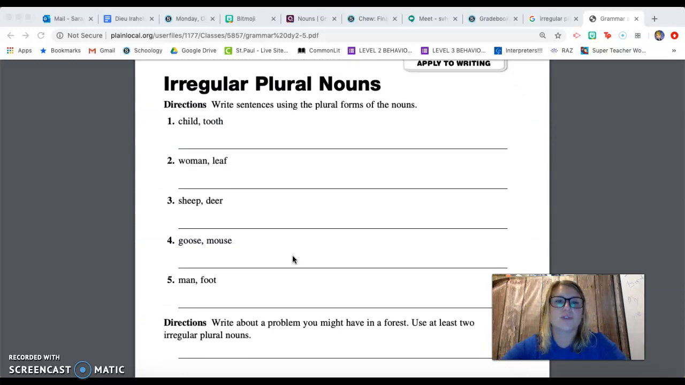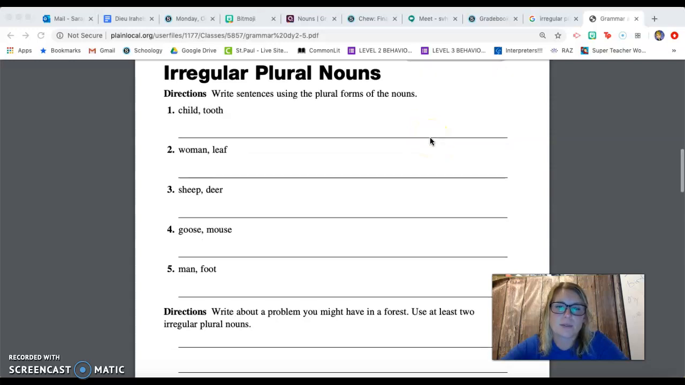Down here, I would like you to try something new. You're going to write some sentences using the plural forms of the noun. So here we have child and tooth. Child is one kid, tooth is one tooth. How could we write a sentence using the singular noun, child, and the singular noun, tooth, in a sentence with plural? Well, I could say the children brushed their teeth. That would be a complete sentence that you can write using irregular plural nouns.